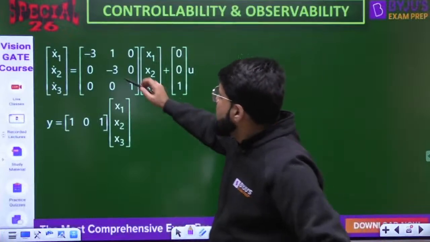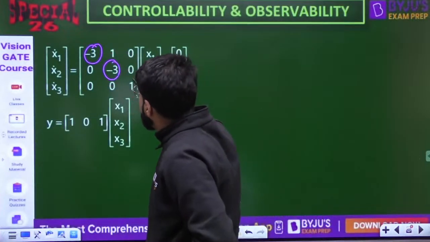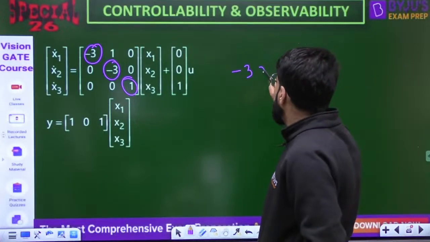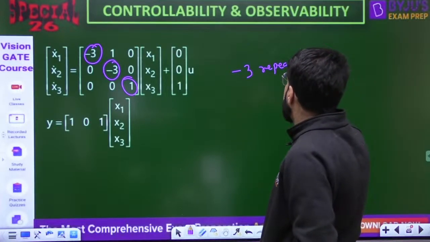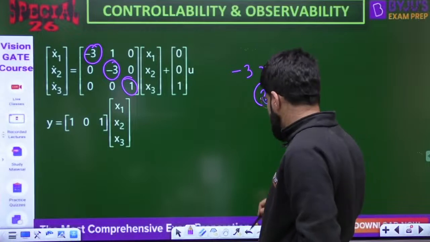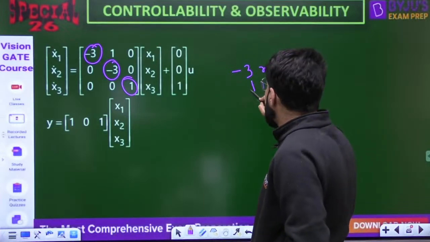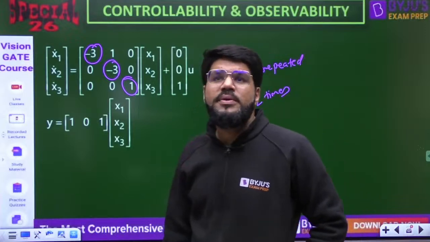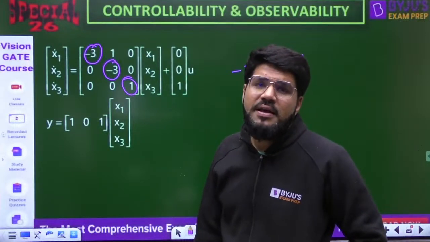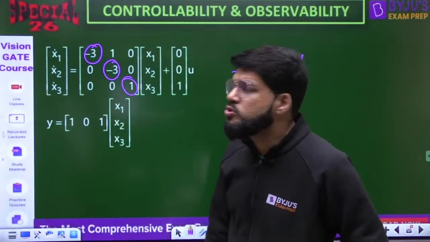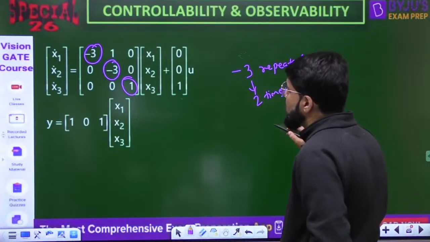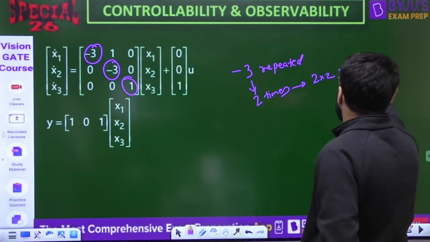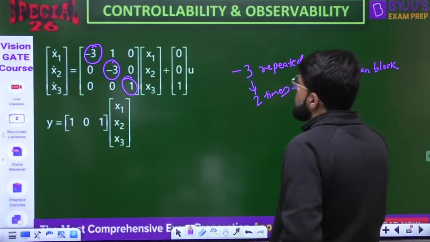See, there are three diagonal elements. There are three eigenvalues, -3, -3, and 1. Okay, -3 is repeated. How many times did it come? 2 times. Because it is coming 2 times, I will pack it in a 2x2 Jordan block.